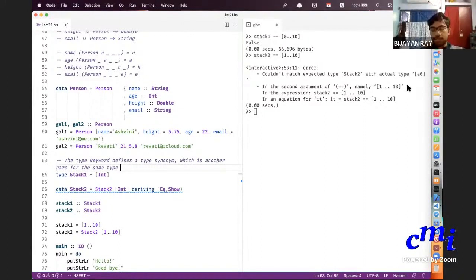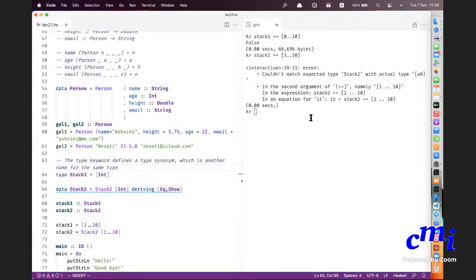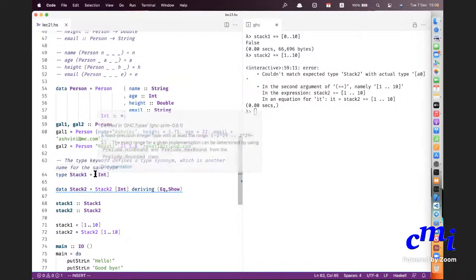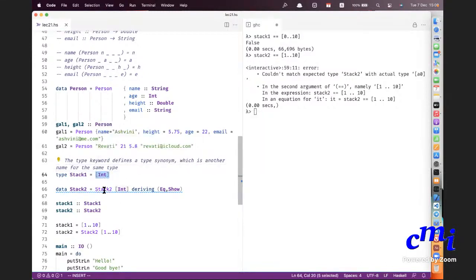Okay, fine. But there is one source of inefficiency though. Look at this. Having stack 1 and listInt be a type synonym will have its own problems, but it has one advantage over defining it to be a new stack. What is the advantage? Can you think of it? The advantage is that you're just using lists of ints directly. You don't have to add this tag every time. Okay. So adding the tag will increase space when you run the program.